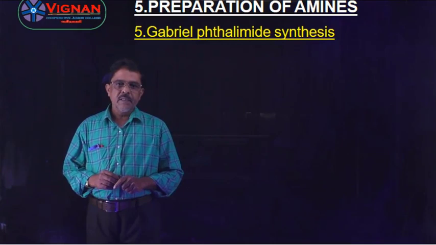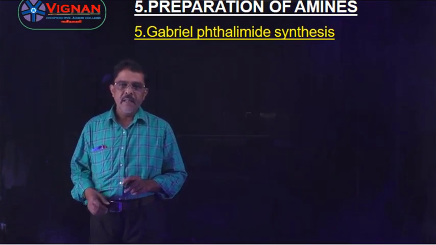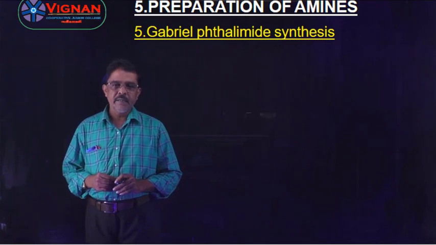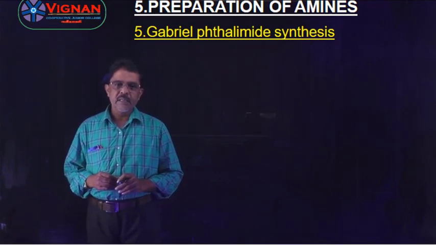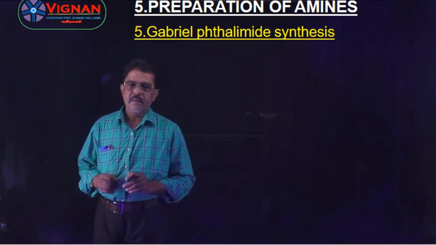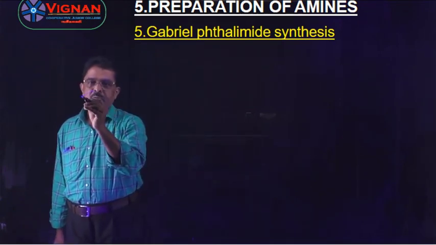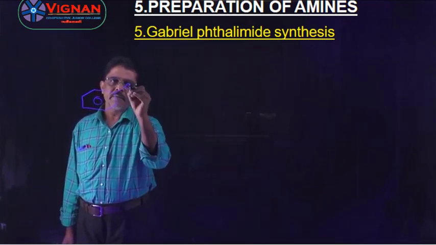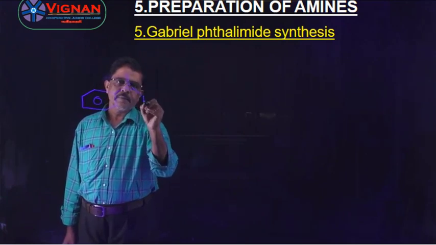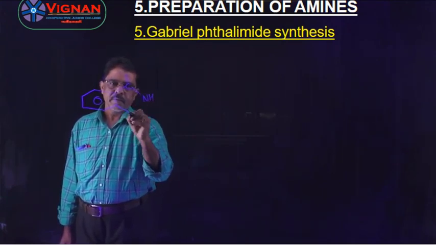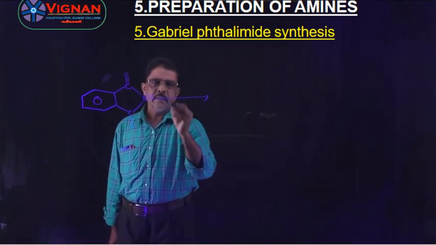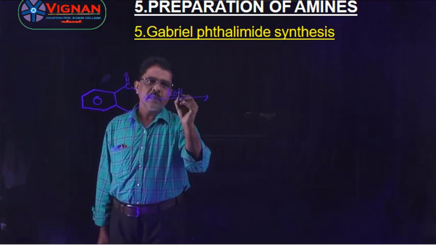Fifth method of preparation of amines is Gabriel phthalimide synthesis. Gabriel phthalimide synthesis is one of the important methods of preparation of amines. In this method, we have to synthesize the primary amines. So, first of all, you have to take phthalimide. Phthalimide is taken here. This phthalimide is heated with alcoholic KOH.